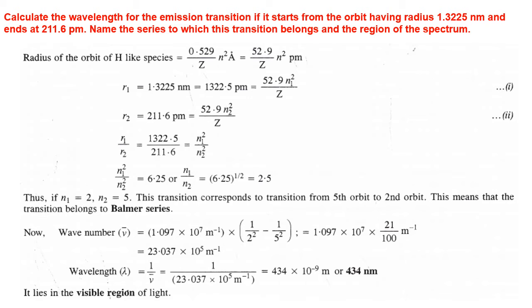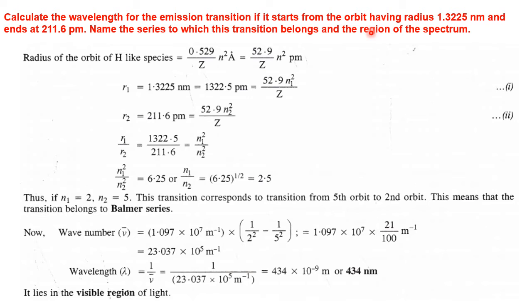Now next numerical. Calculate the wavelength for the emission transition if it starts from the orbit having radius 1.3225 nanometer and ends at 211.6 picometers. Name the series to which this transition belongs and the region of the spectrum.